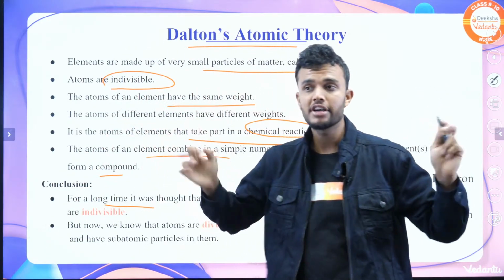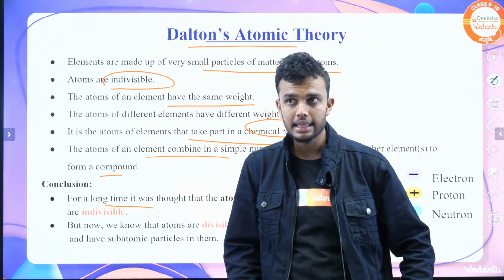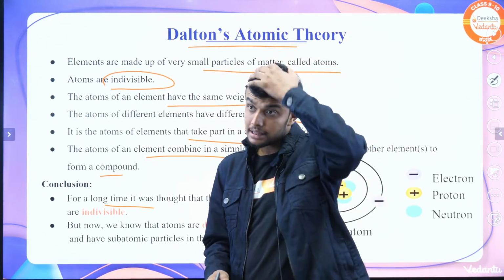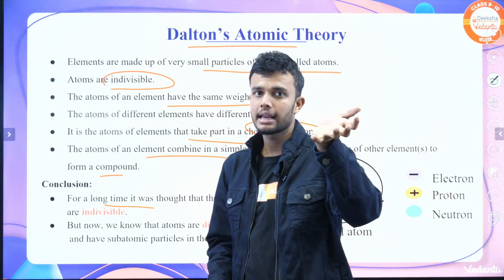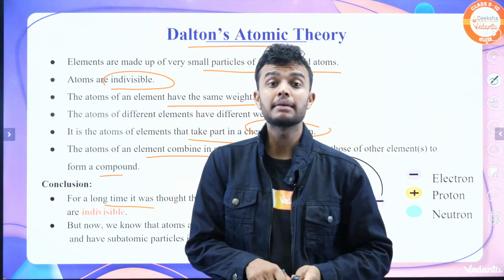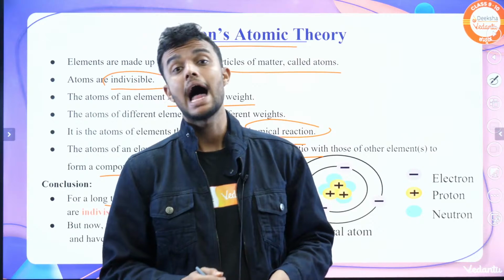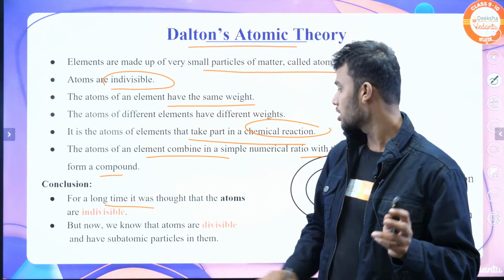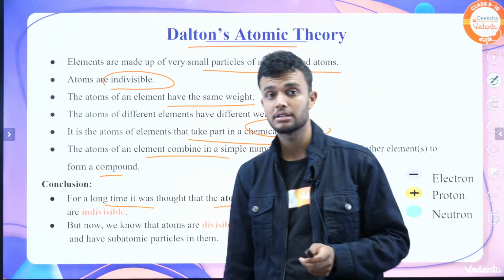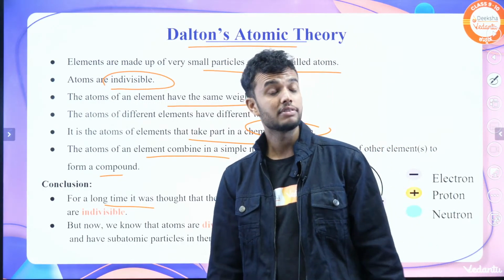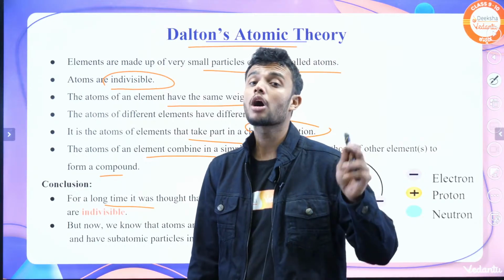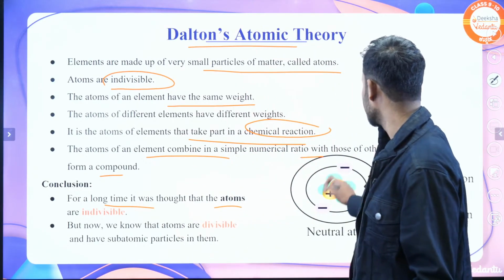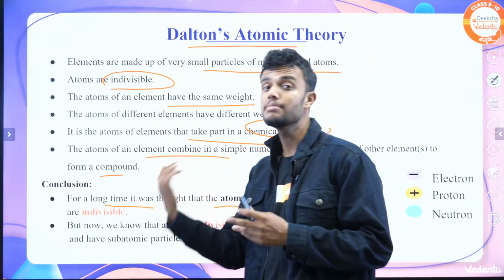Dalton's atomic theory fails. Why? Because he said atoms are indivisible, but atoms are divisible. For a long time it was thought that atoms are indivisible, and he kept saying indivisible. But according to experiments, atoms are divisible. Other molecules, other elements are also present in the atom.